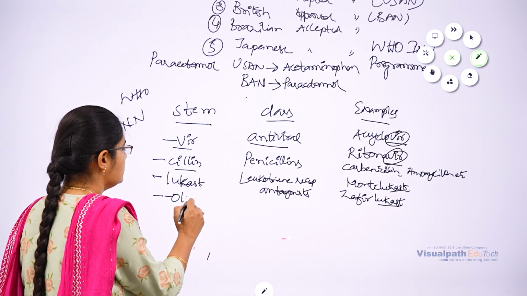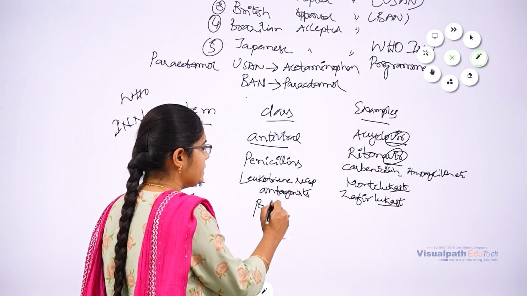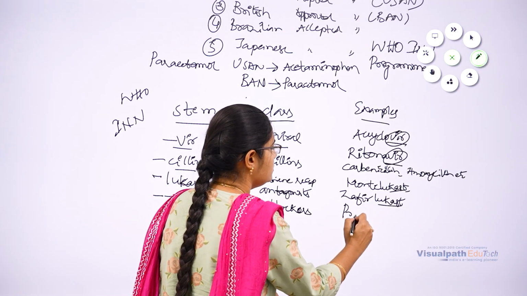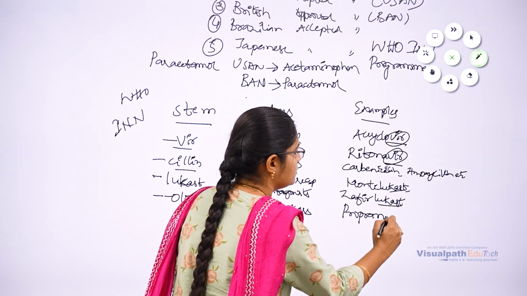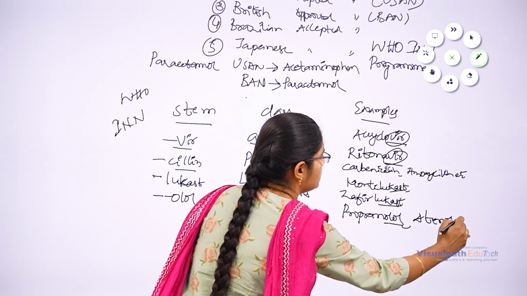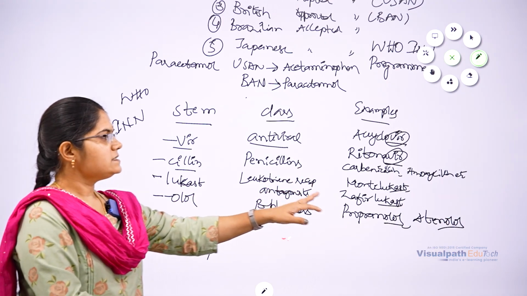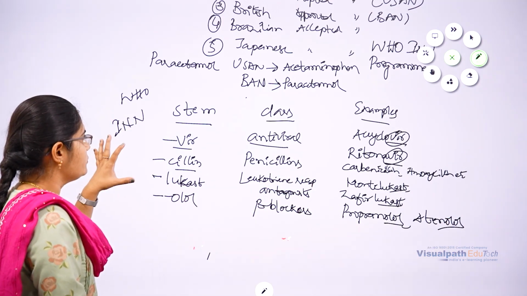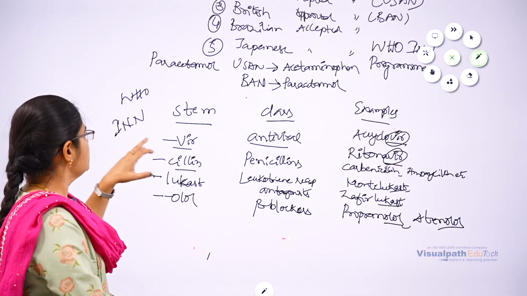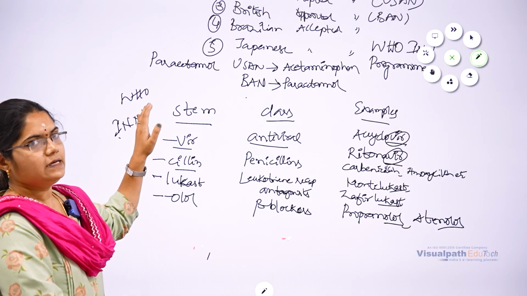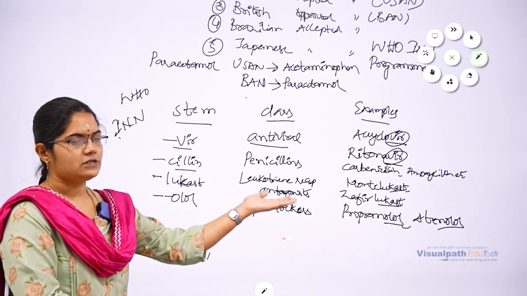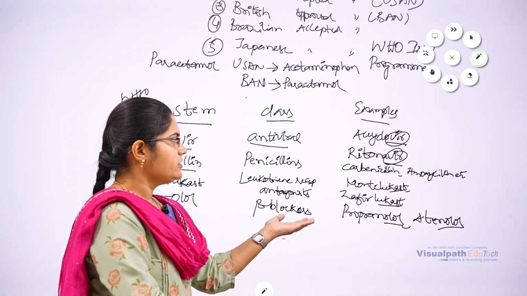Next is olol, which belongs to the class of beta blockers: propranolol, atenolol, etc. So the stem indicates the class, with examples, right? So these are some of the approved names according to WHO. These generic names are termed international non-proprietary names. These are generally remembered by common people. They are generally short, easily remembered, and meaningful, right?